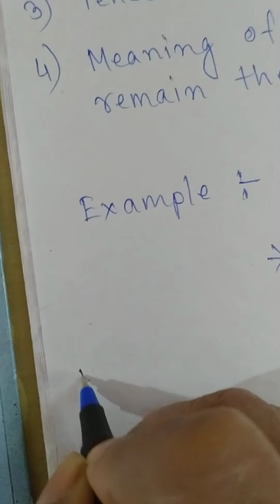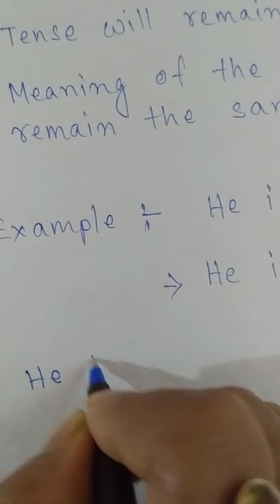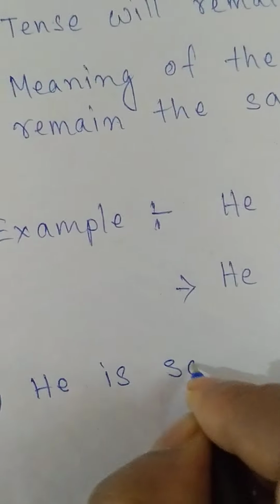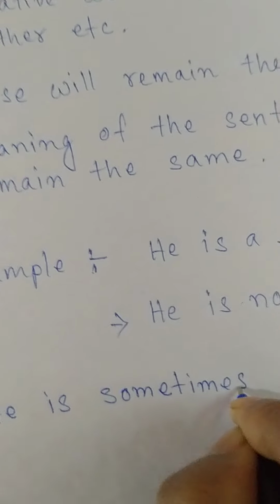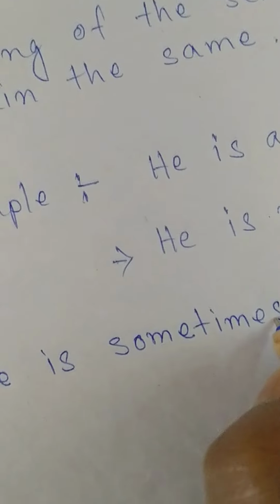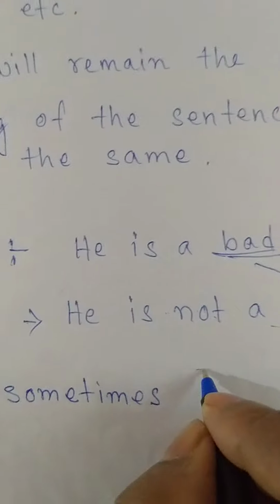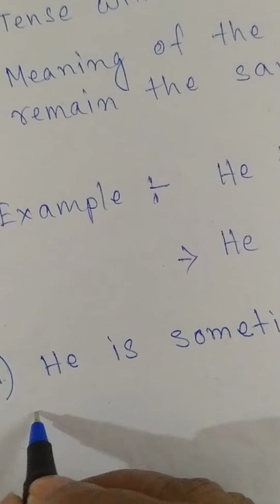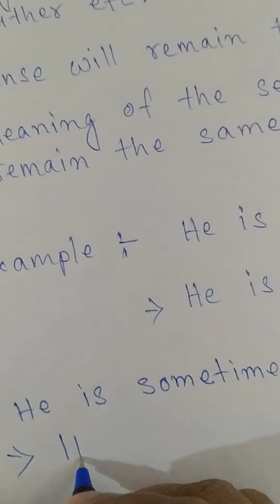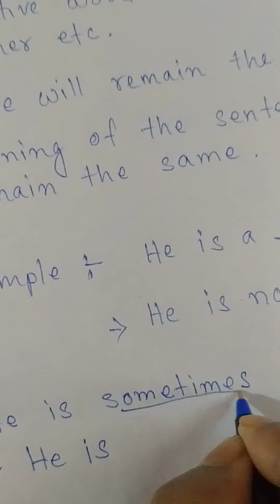Number 1. He is sometimes lazy. So what will be the answer? He is, what is the opposite of sometimes?